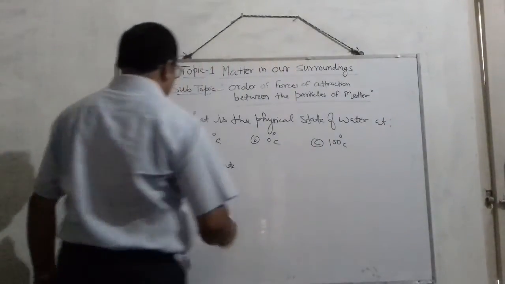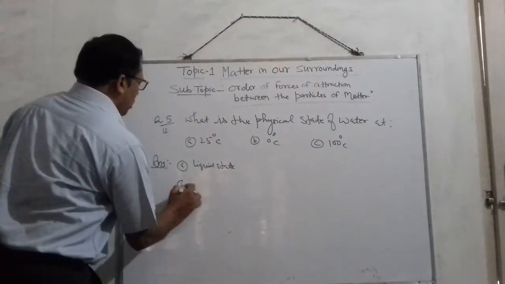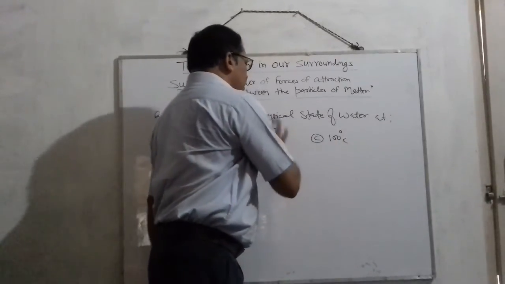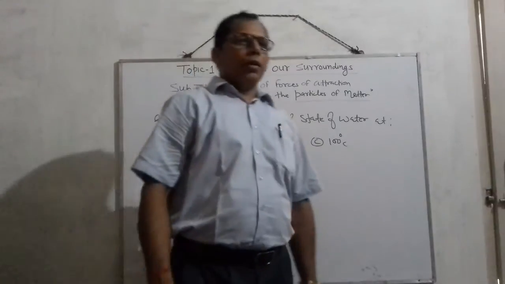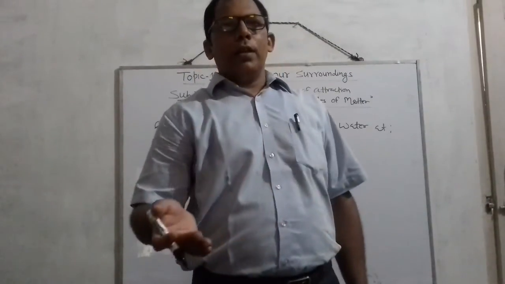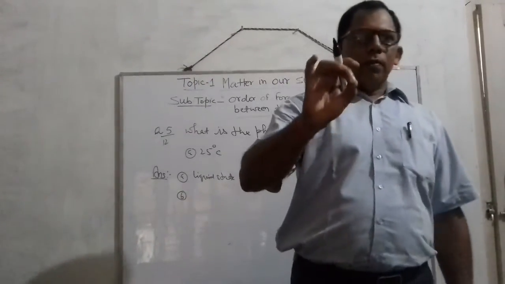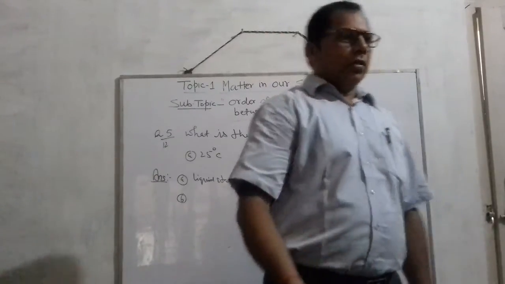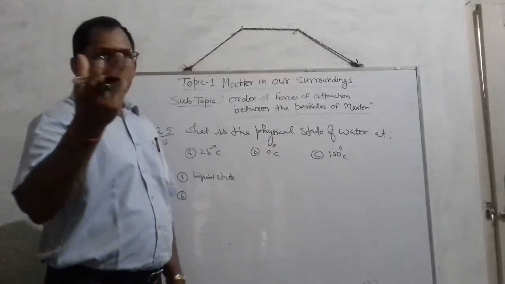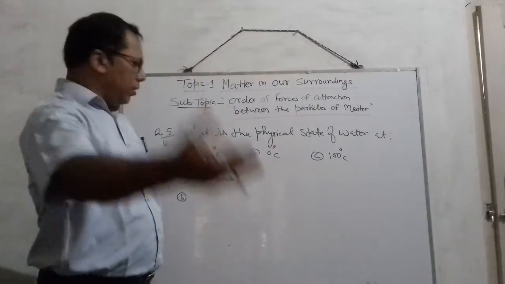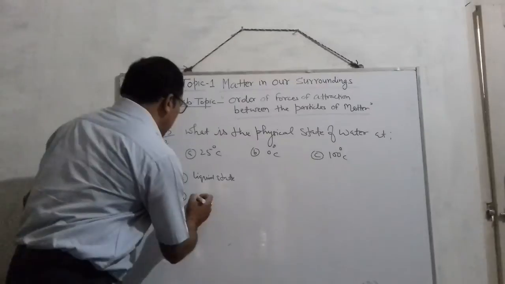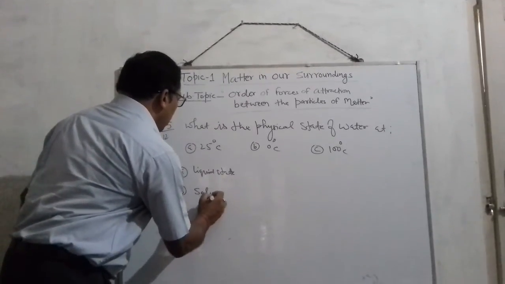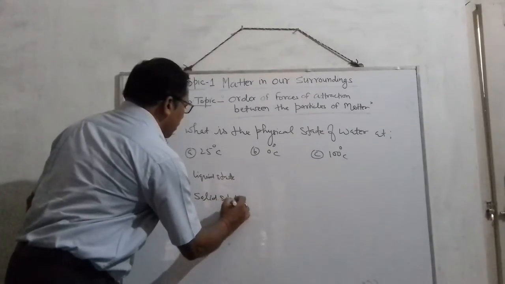Okay, come to the second question. The second question is, what is the physical state of water at 0 degrees? So students, you know very well that at 0 degrees the water freezes, which means ice gets formed. So ice exists in which state? Ice is a solid state, no doubt. So at 0 degrees this will be in solid state.